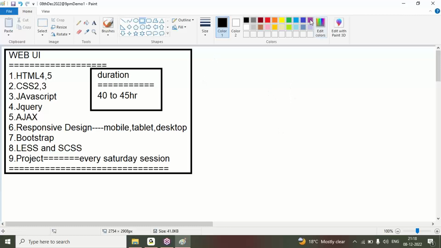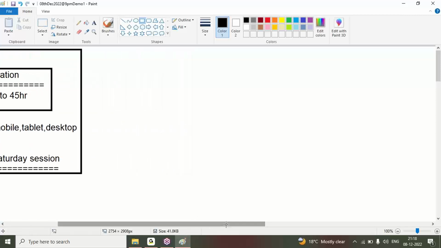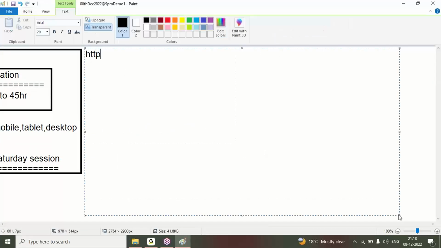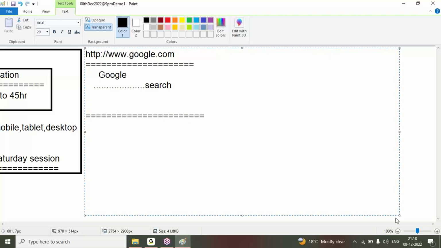So first, what is UI? UI here means user interface. I'm creating a user interactive page by using this UI programming. With http://www.google.com, I can see the Google homepage. I can show you that Google homepage for our application. Once I click on the search bar, I can search for something.